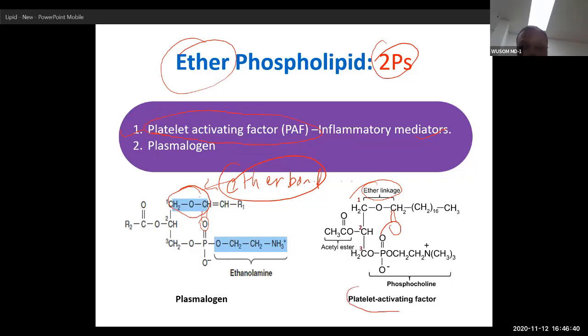Platelet activating factor is a very important inflammatory mediator. And then plasmalogen is present all around the membrane. This is plasmalogen. So just remember, both of these are ether lipids. Don't go into detail of this lipid, we don't require that much. Just remember, both are ether phospholipids. Even if you forget, remember that plasmalogen and the inflammatory one are both phospholipids.